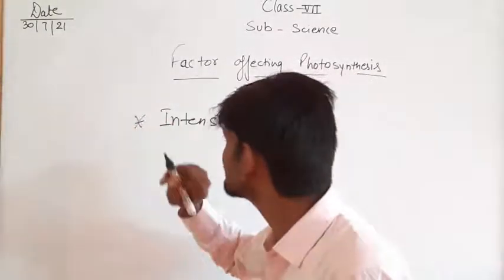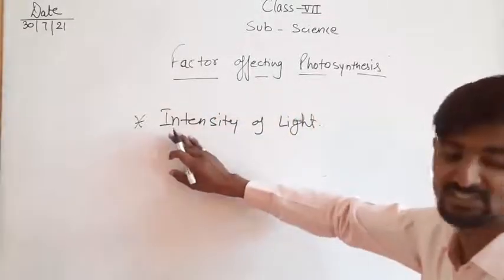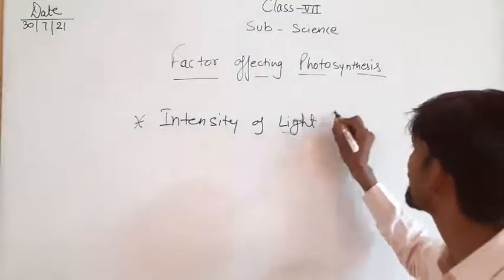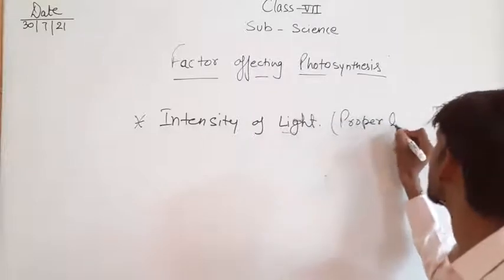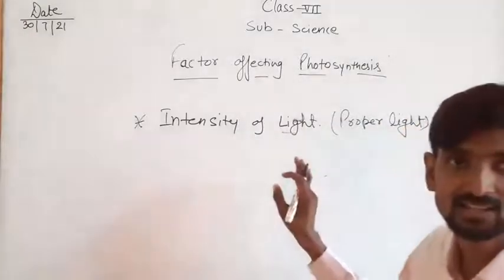So the first thing which affects the photosynthesis process is the intensity of light, means the proper light. This light is only sunlight.